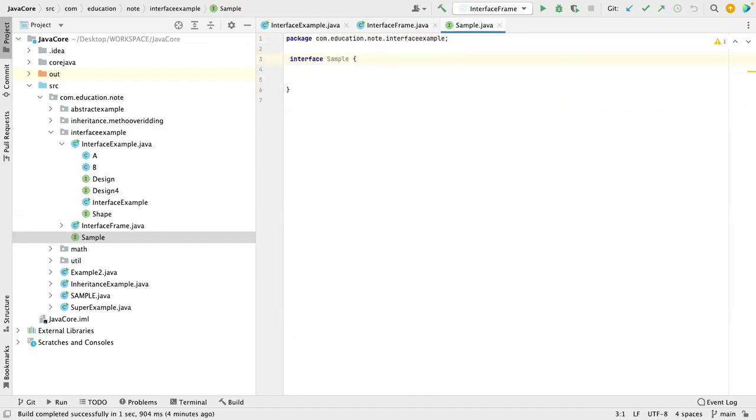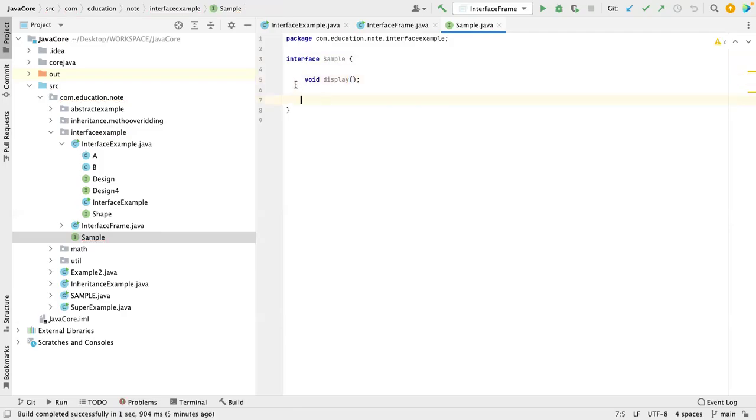private, protected, right? Okay, let me define a method. So initially I mentioned what all prefixes I cannot use before interface, right? Now let me define a method. I have a method called display. So this is the abstract method, right? Now this is an abstract method.